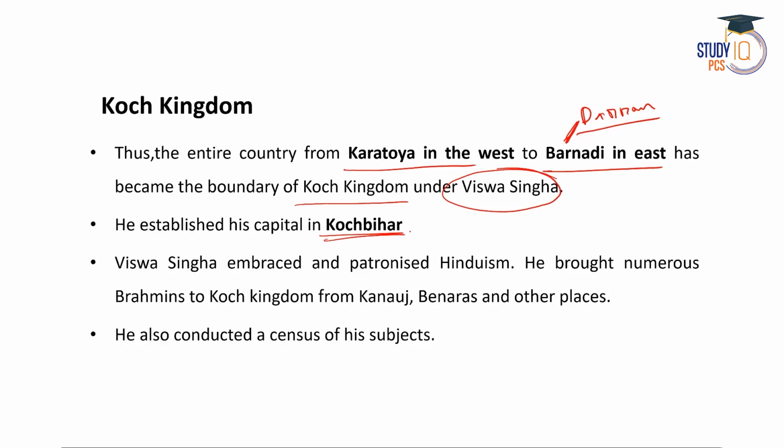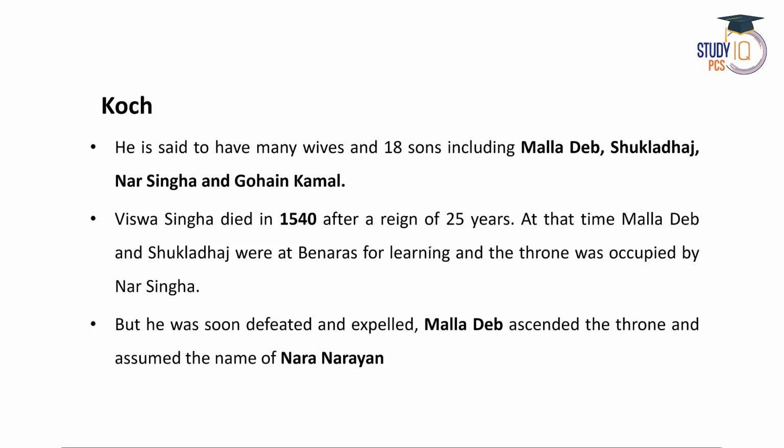After establishing Koch Kingdom, he brought numerous Brahmins to Koch Kingdom from North India, particularly from regions like Kannauj, Banaras and other places. Biswahinga also conducted a census of his subjects, right? That means he conducted a population count of his kingdom. Biswahinga is said to have had many wives. He had around 18 sons as well. The most prominent sons of Biswahinga were Malladev, Huklodhaj, Narahingha and Gohai Kamal, right? And Biswahinga died in 1540 after a reign of eventful 25 years.